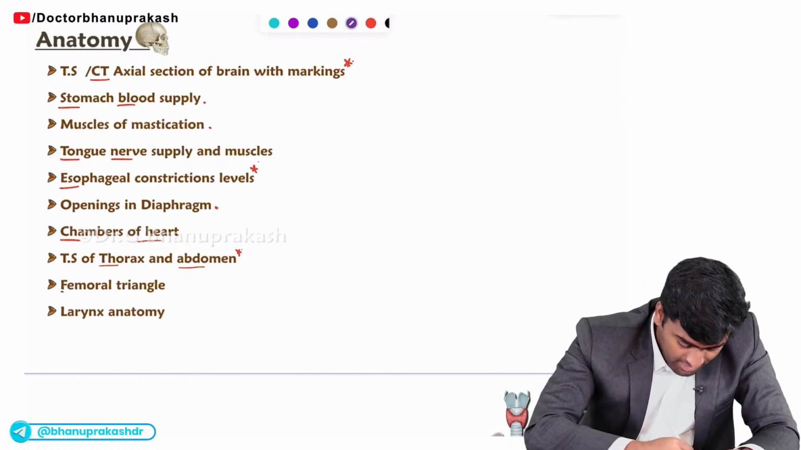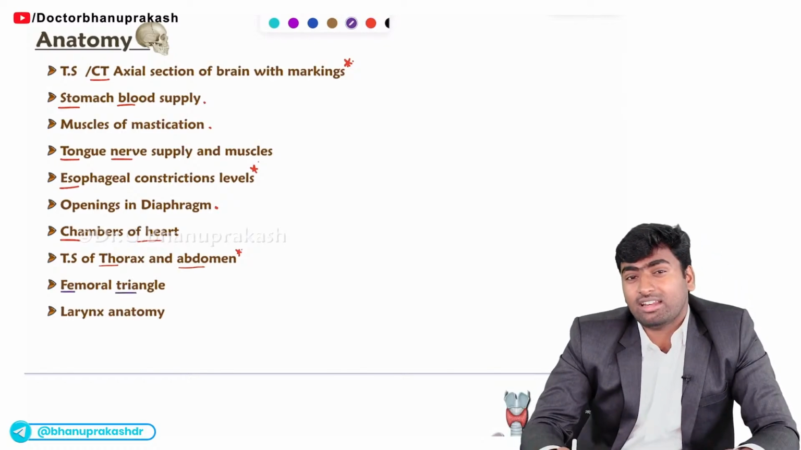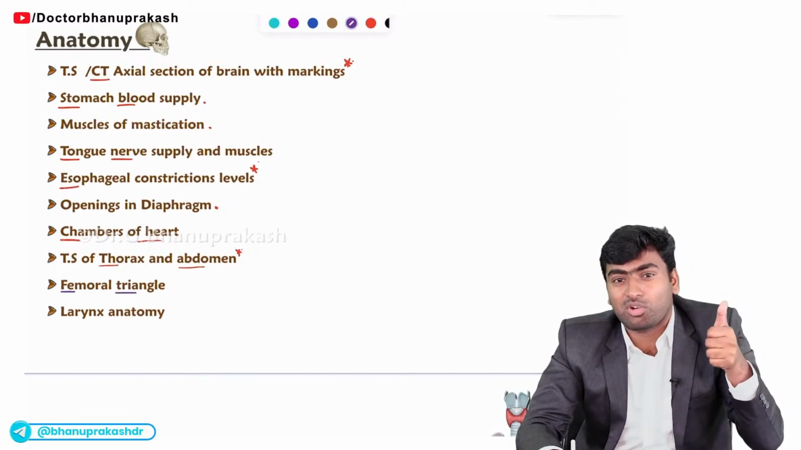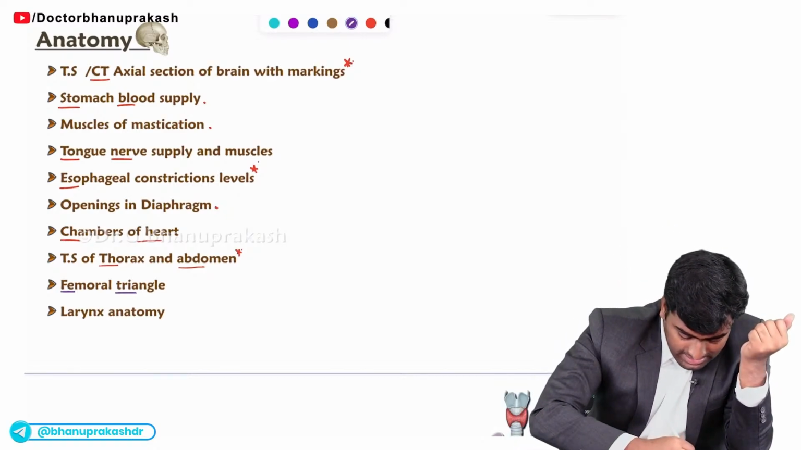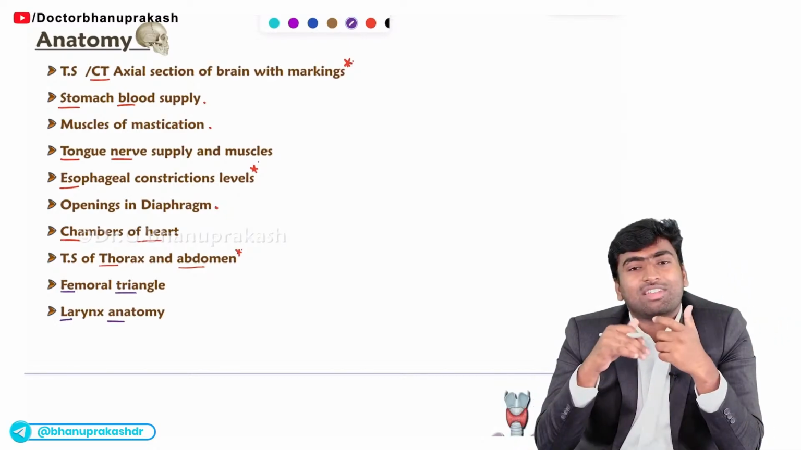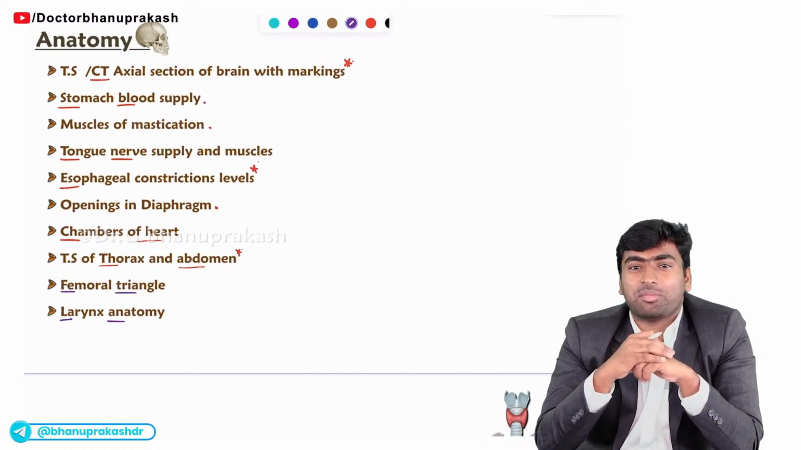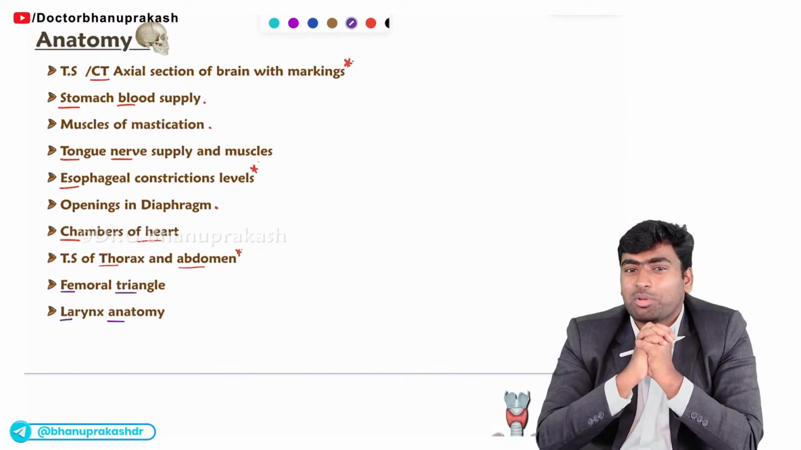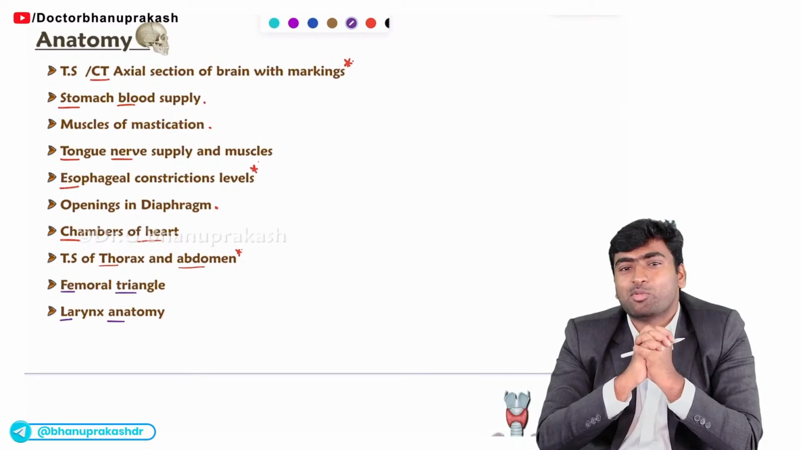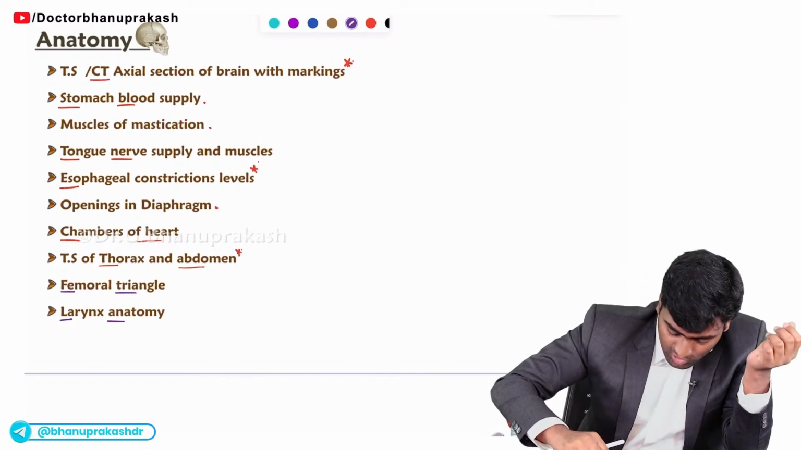Next, about the femoral triangle. In the femoral triangle, mostly they will ask the content of the femoral triangle and about the floor of the femoral triangle. Fine. Next, in the case of the larynx, mostly they will ask about the cartilages forming the larynx. Fine. These are the most important topics from the anatomy perspective. With this understanding, we'll move on to the next part, which is physiology.